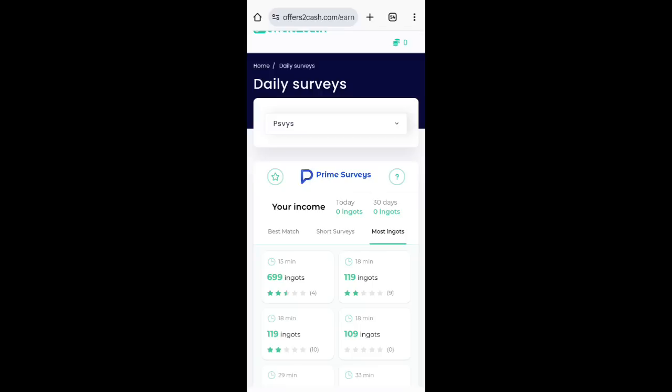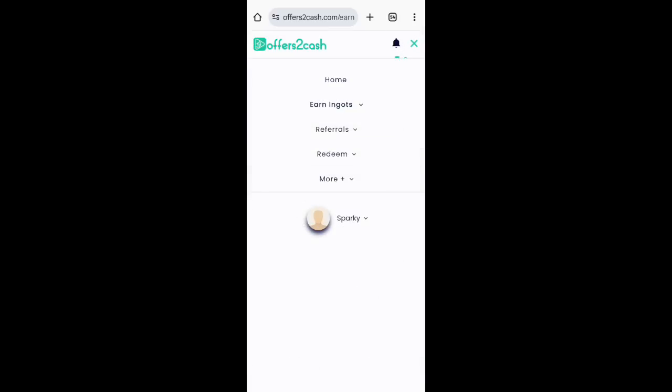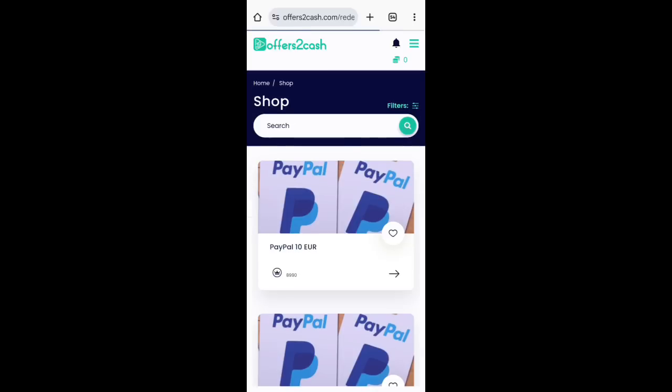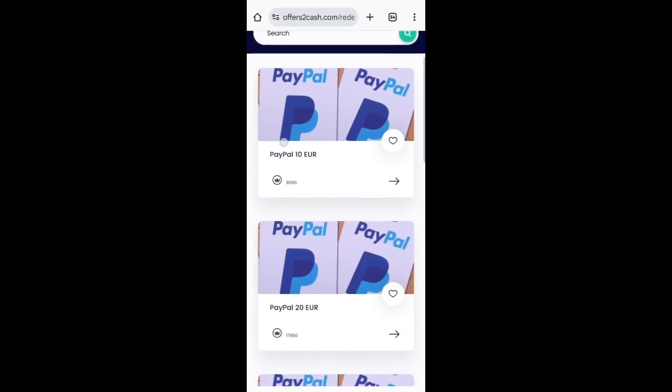Now if you want to place a withdrawal, please take note. All you need to do is accumulate this USDT. Now if you accumulate these points, what are you going to do with them? They pay in PayPal gift card. Now you'll be wondering, how am I going to sell it? Worry no more, because Legit Boss got you covered. All you need to do is reach the minimum withdrawal. Let me show you. Click on these three dots again, click on Redeem, then click on Shop. You can see this option here, PayPal Euro. This is a gift card.